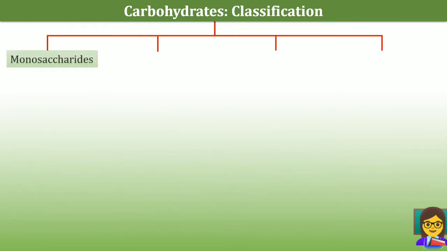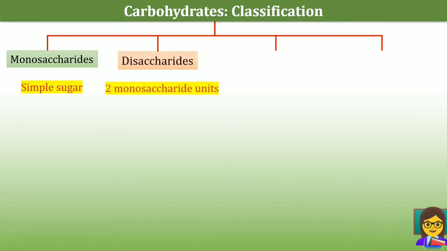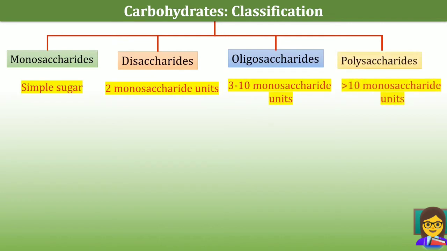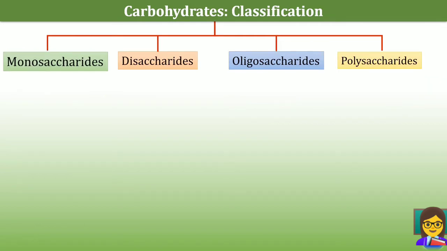Carbohydrates are classified as monosaccharides, meaning simple sugar. Sugar is soluble in water and sweet to taste. These monosaccharides are the simplest form of carbohydrates because they cannot be further hydrolyzed into simpler units. Disaccharides contain two monosaccharide units linked together by glycosidic linkage. Oligosaccharides contain 3 to 10 monosaccharide units joined together by glycosidic linkage. And polysaccharides contain more than 10 monosaccharide units. Now let's talk about each group one by one.